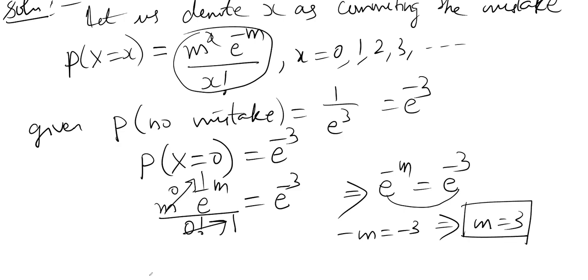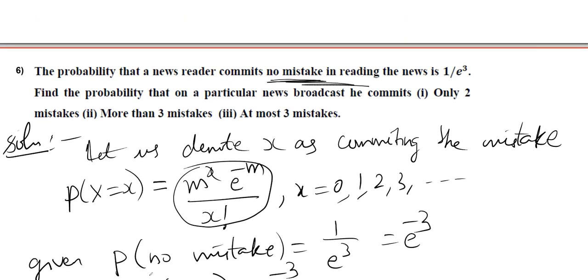In the problem, mean is not given directly, but they give the probability of committing no mistake. With the help of this data, first we must find the m value. After finding the m value, we can put it in this formula. Later, we can find the probability he commits only 2 mistakes, more than 3 mistakes, at most 3 mistakes.